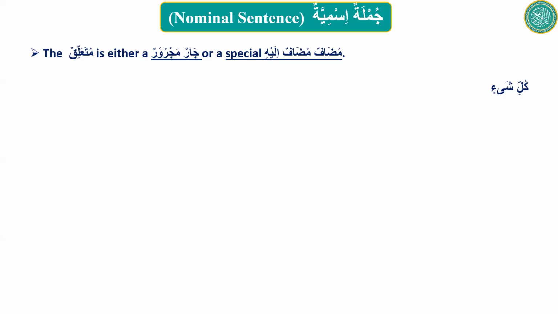But when you look at the meaning of this kulli shay'in, it means everything. Kulli means every, shay'in means thing. Everything. When you translate it, it doesn't translate like a mudaf ilayhi should translate. Do you agree? Yes. Because mudaf ilayhis are like Rasulullahi, messenger of Allah. Words like this: ghaibu samawati wal ardi, unseen of the skies and the earth. But it doesn't translate like this.